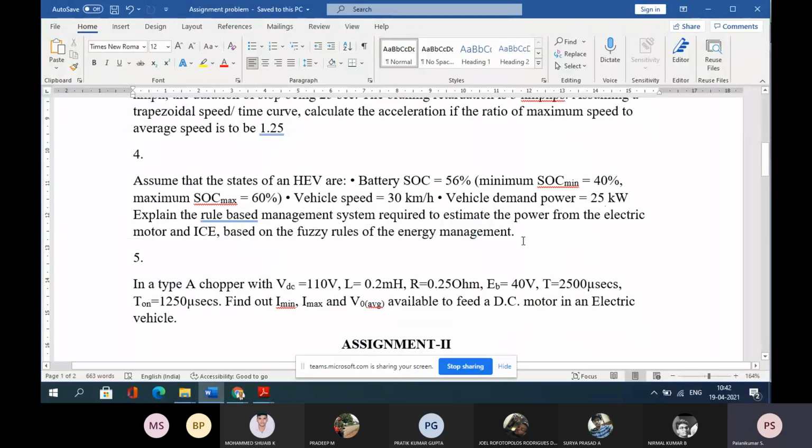Fuzzy rules and all. I told you that from 0 to 20 kilometers only the internal combustion engine works. After that, that's what we have explained here. The problem also we have seen.